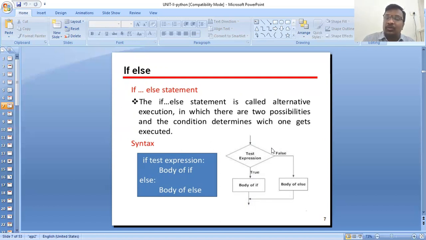First we see it through the flowchart. We go to the test expression. If it is true, execute the body of if, then go to the exit. In case it is false, execute the body of else, and then go on to the next statement. This is the if else statement, an alternative execution.